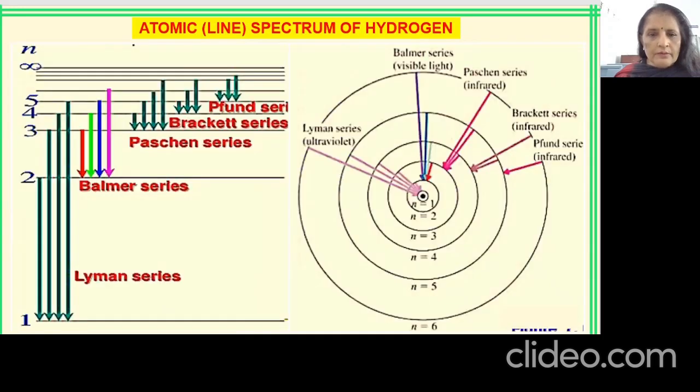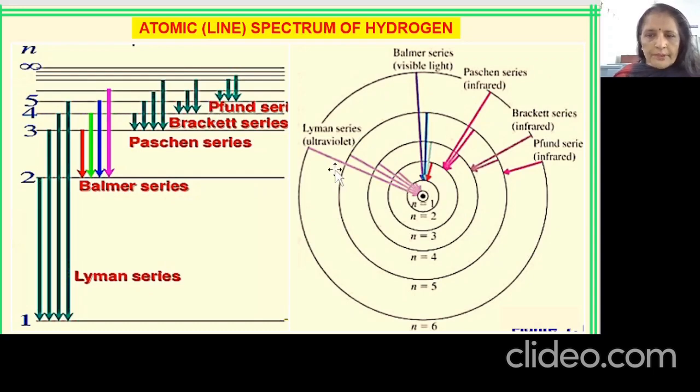Now you can see here all the 5. If the ground level is 1, that is, the electron excited to a higher level comes back to level 1, it will be the Lyman series. Coming to the second is the Balmer. You can see here colored arrows are used because Balmer is found in the visible region. Lyman is found in the ultraviolet region, and the other 3 are found in the infrared region. If the lower level is third, that is known as Paschen, fourth is Brackett, and fifth is Pfund series. All these are named after the scientists who saw these series in the hydrogen spectrum.